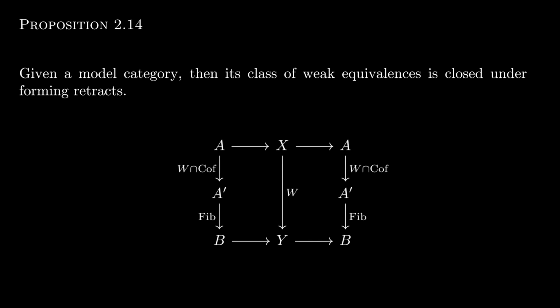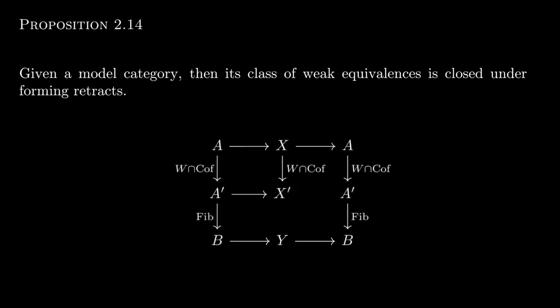For the general case, we can factor F as an acyclic cofibration followed by a fibration, like so. Now let's do a push-out in the top left. We showed last video that acyclic cofibrations, which are projective morphisms, are closed under pushouts, and hence this middle vertical top map is an acyclic cofibration. Well, remember that we have a map X to Y, and so we have a square A X B Y that is a pushout diagram. Hence we have a unique map from X prime to Y by the universal property of pushouts. This map by 2 out of 3 is a weak equivalence.